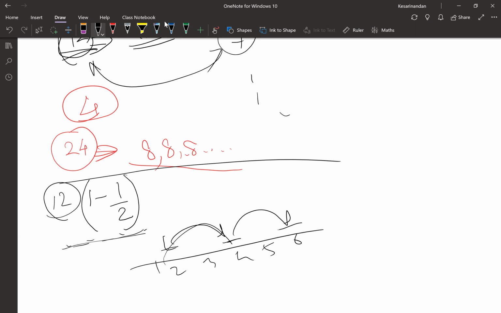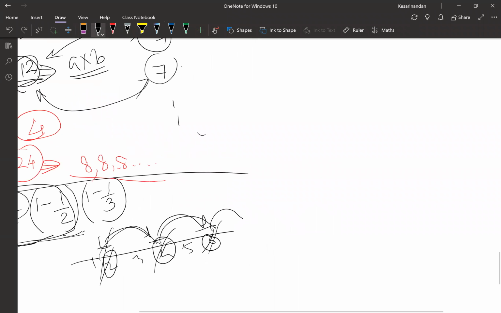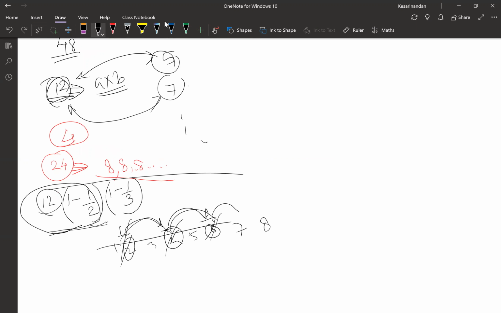After one number, you will have a multiple of 2, and this will get cancelled. Now using this operation, will I cancel out all the multiples of 3 as well? Okay. So 3 will get cancelled.